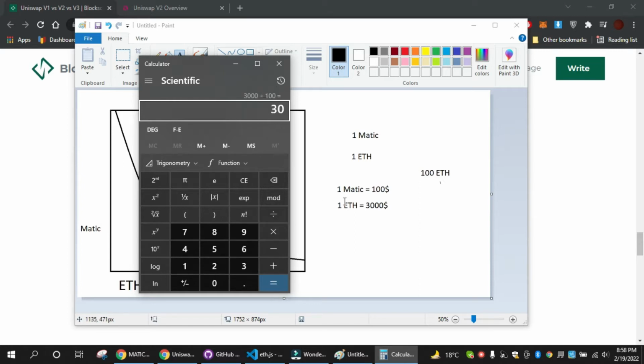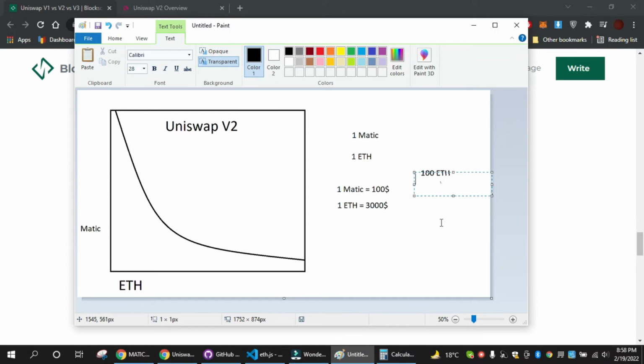If we have 100 ETH, then we just multiply it by 100, and we get 3000 matic tokens. So we need to have about 3000 matic. That is how the distribution happens in the pool, basically.